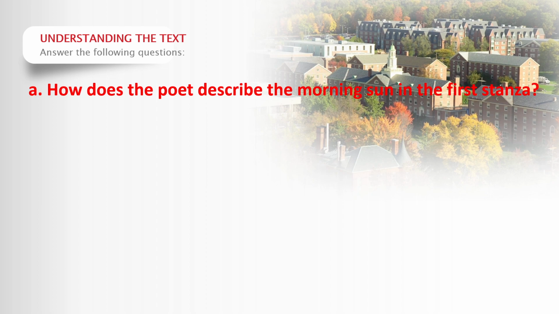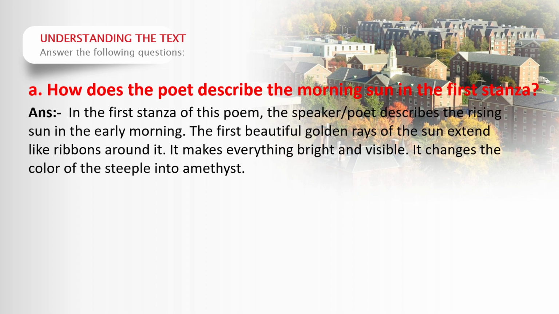Our answer is, in the first stanza of the poem, the speaker or poetic persona created by this poetess describes the rising sun. Okay, so in the opening stanza of the poem, the speaker is describing the rising of the sun in the early morning.